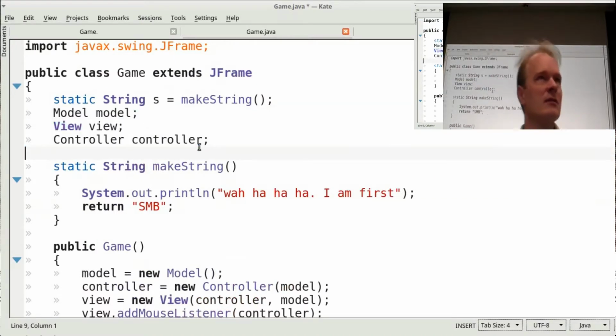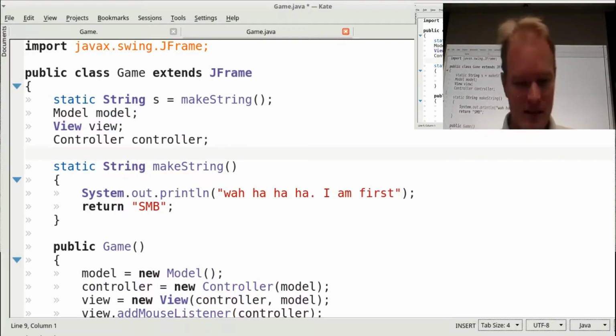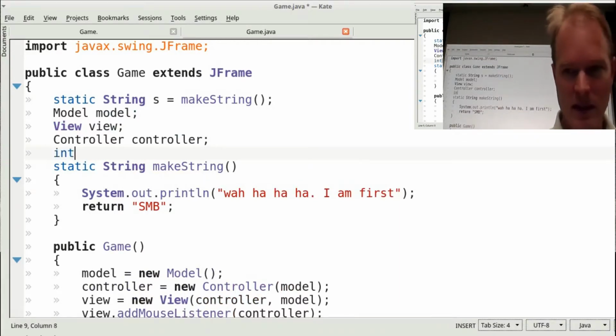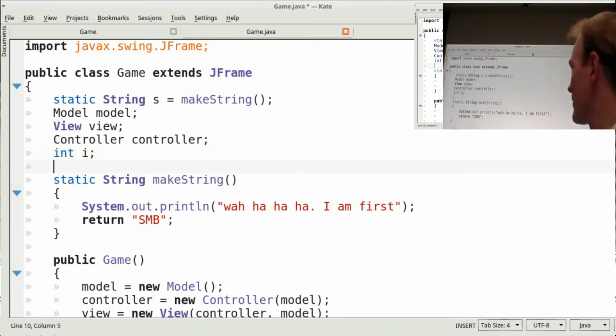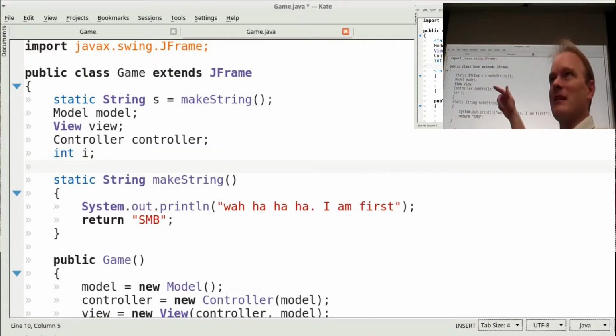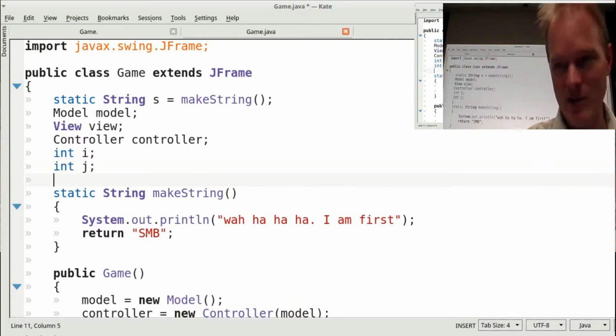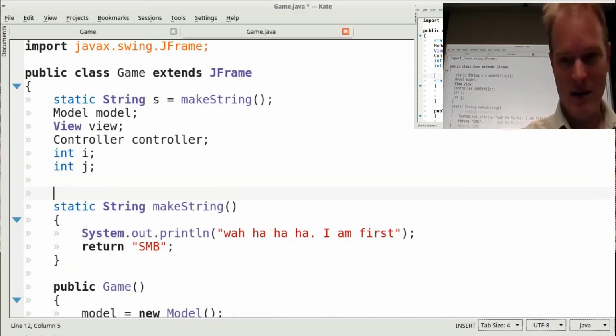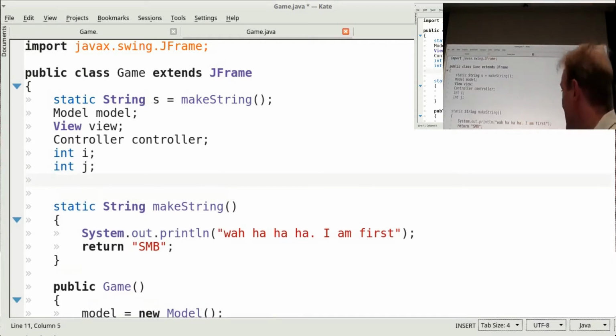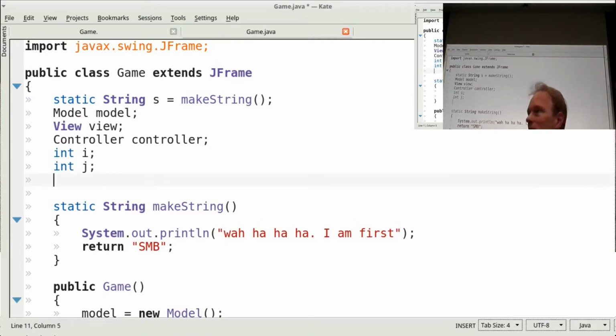One of the things that students do, I'll get to you in a second, that really bothers me is they start putting variables like i as member variables when i is used as an iterator a whole bunch of times, and they need another iterator, so they put a j in there, and they basically stuff all of the variables they ever need inside of their class. Why is that bad practice?